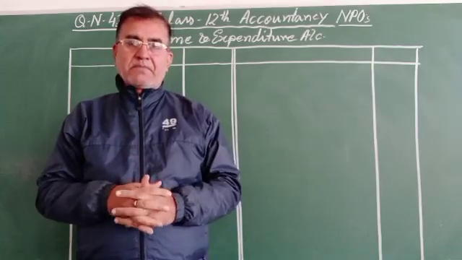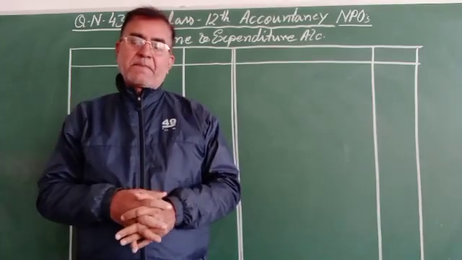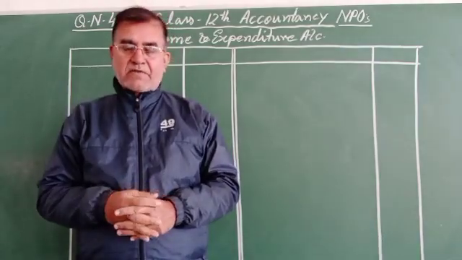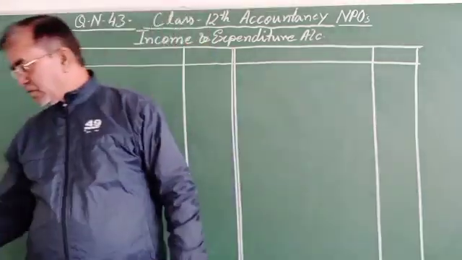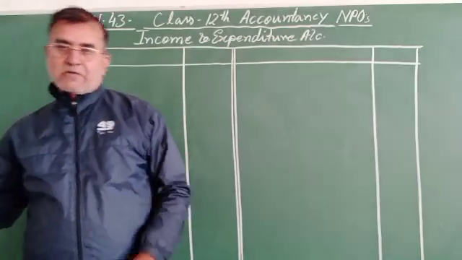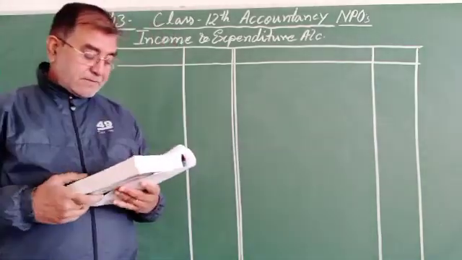One of the problems you have sent me is question number 43, the Chennai Sports Club. Now I am going to read the question for you first.